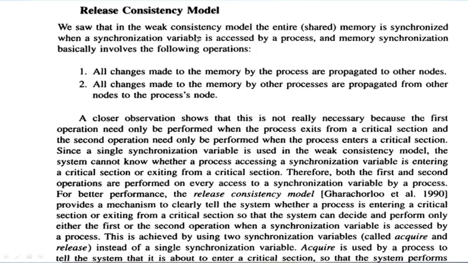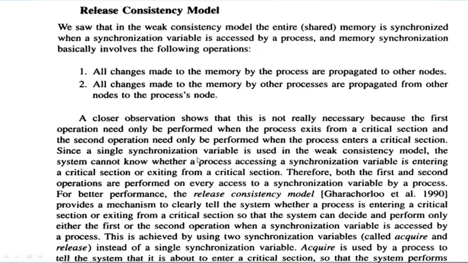But the drawback is the system cannot know whether the process is accessing a synchronization variable to enter the critical section or to exit from the critical section. We may not know, if there is only one variable, whether the P1 process is already in the critical section and wants to exit, or it is not in the critical section, it is executing its own lines of code and wants to enter the critical section.